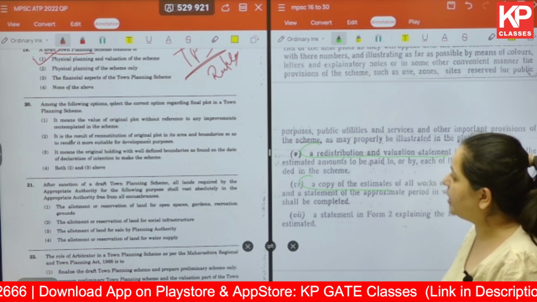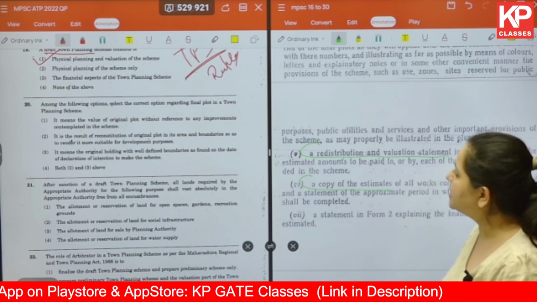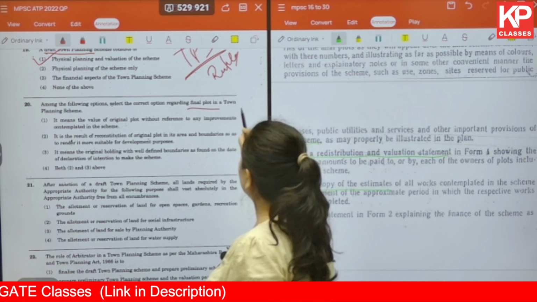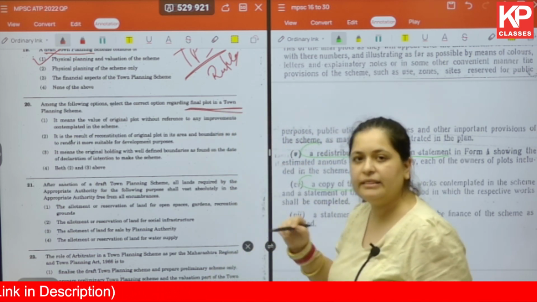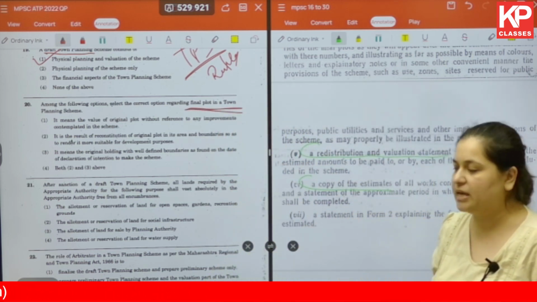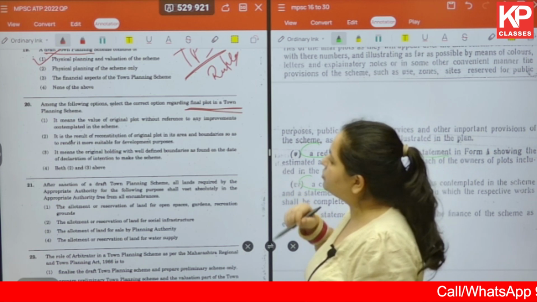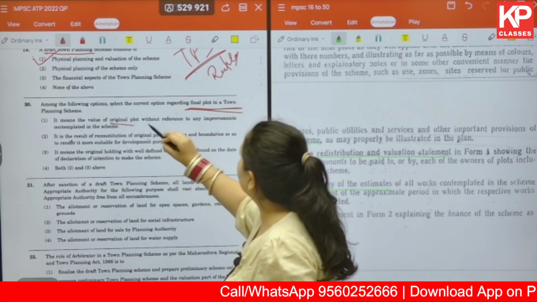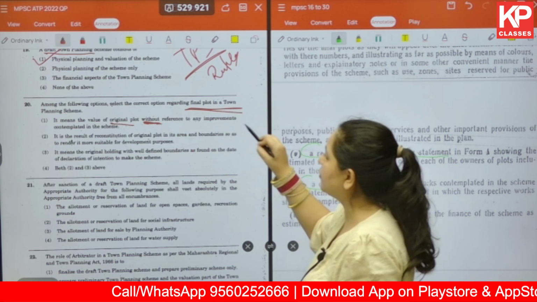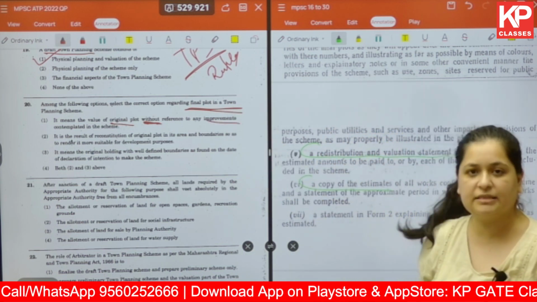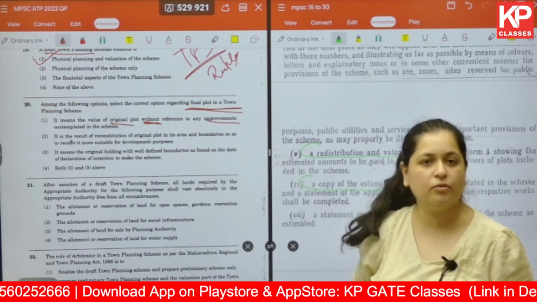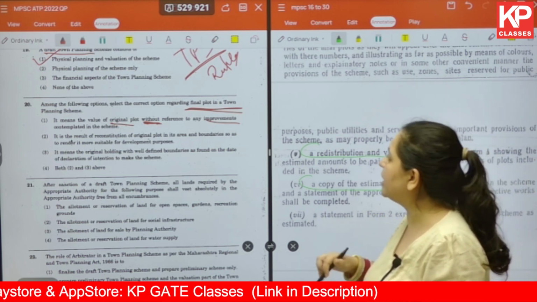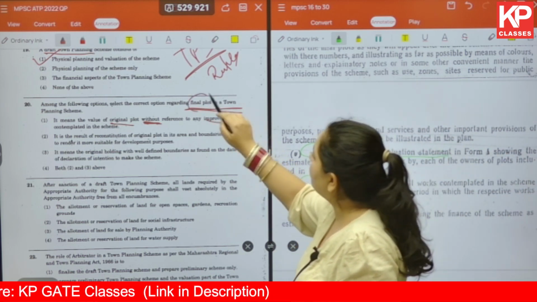Moving on to question 20. Among the following options, select the correct option regarding the final plot of the town planning scheme. Again, this answer you will find in the TPS rules. Let us go through the options. The first means the value of the original plot without reference to any improvement contemplated in the scheme. So it is directly talking about the original plot without any improvements, so it cannot be the final plot.